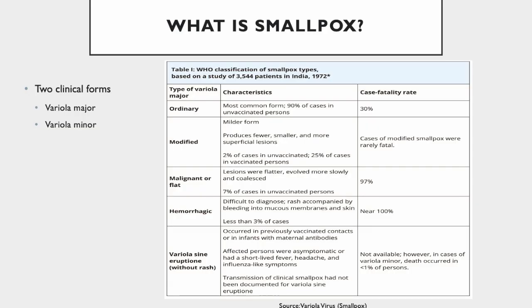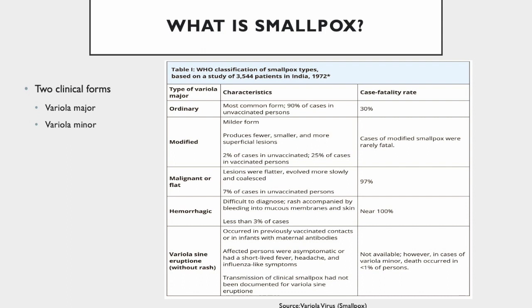So, what is smallpox exactly? Smallpox is an acute contagious disease caused by the variola virus, also known as VARV. The disease was considered an endemic and pandemic that caused high mortality rates all across the continent. Smallpox is caused by one of two closely related strains, variola major and variola minor. Variola major is severe and is the most common form of smallpox. It has a more extensive rash and a higher fever.